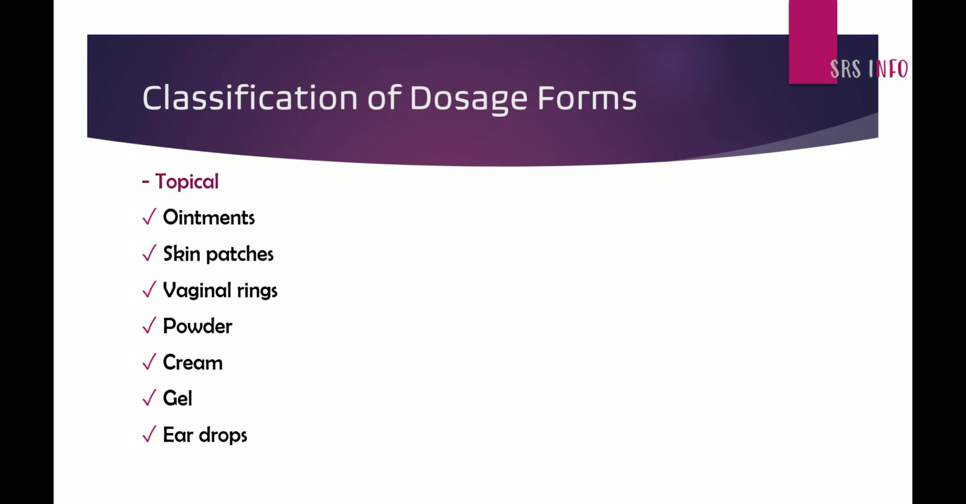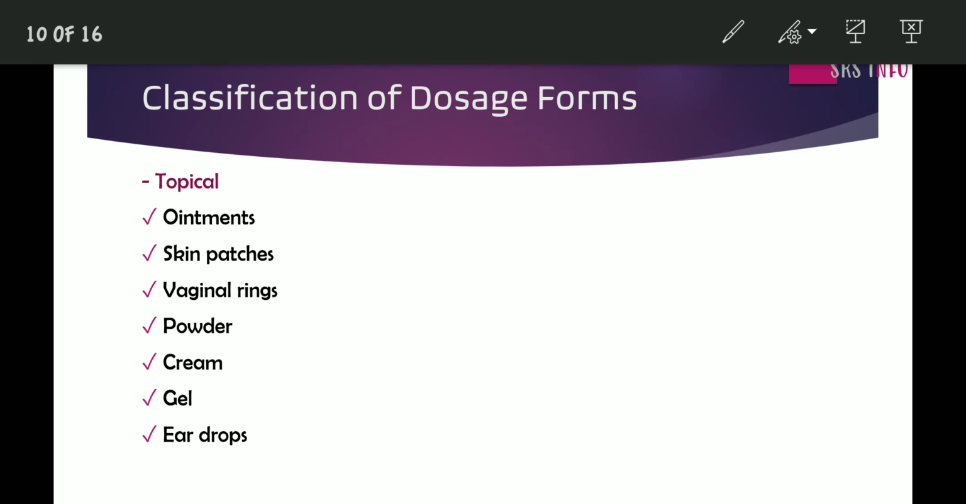The next is topical route of administration. The drugs which are administered topically. What is topical basically? The drugs or medication that is applied on or in the body is known as topical form of administrative drugs.